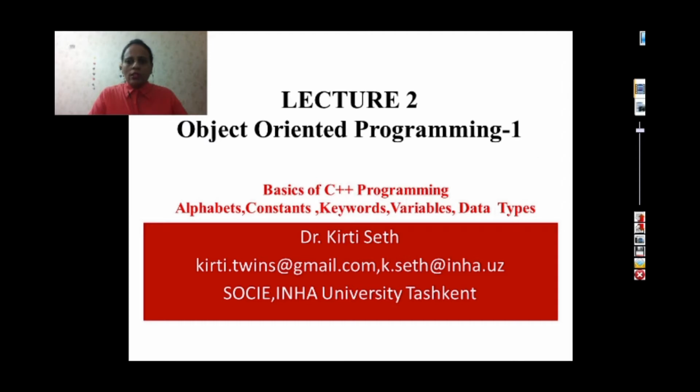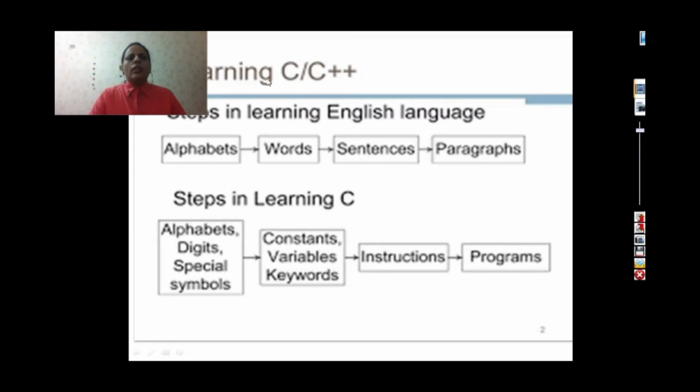So let's start. Like any other programming language, C and C++ also have some basic things. For example, if you are learning the English language, what will you learn first? First you will learn the alphabet, then you will learn words from these alphabets, then you will learn how to form sentences from the words, and then you will learn to write a paragraph from the sentences, which is our ultimate goal in any language, whether it is English, Russian, Uzbek, Hindi, any language. You will start from the alphabet and then your goal is to reach the paragraph.